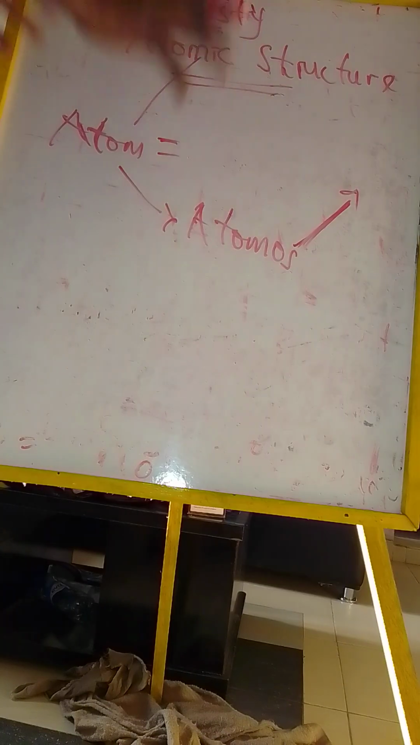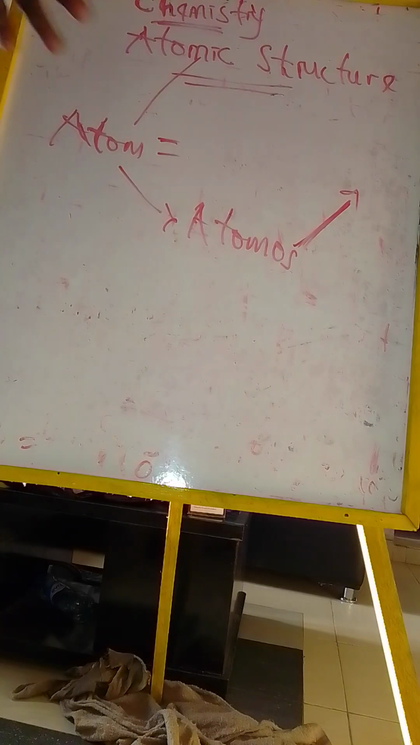You understand? So an atom, properly in chemistry, is the smallest part of an element that can take part during a chemical reaction. What do I mean by that? Let's say, for example, we know elements, example hydrogen, helium, oxygen, boron, carbon, sulfur, chlorine, aluminium, manganese, and so on and so forth.